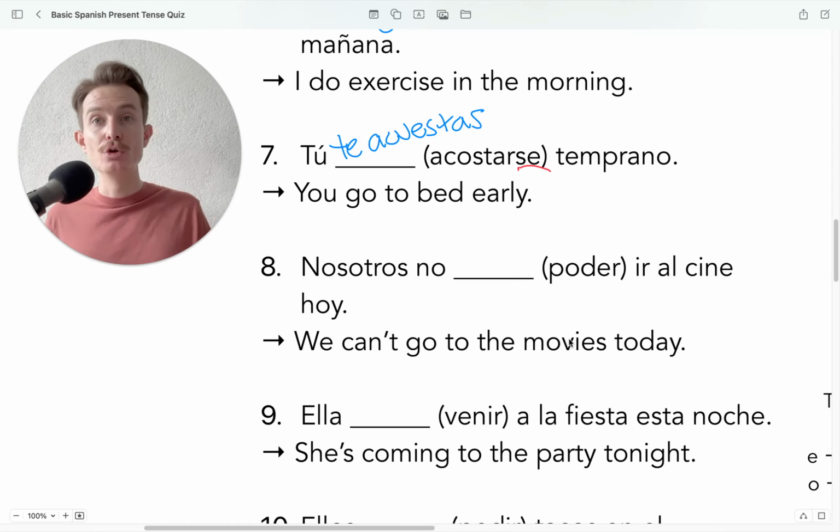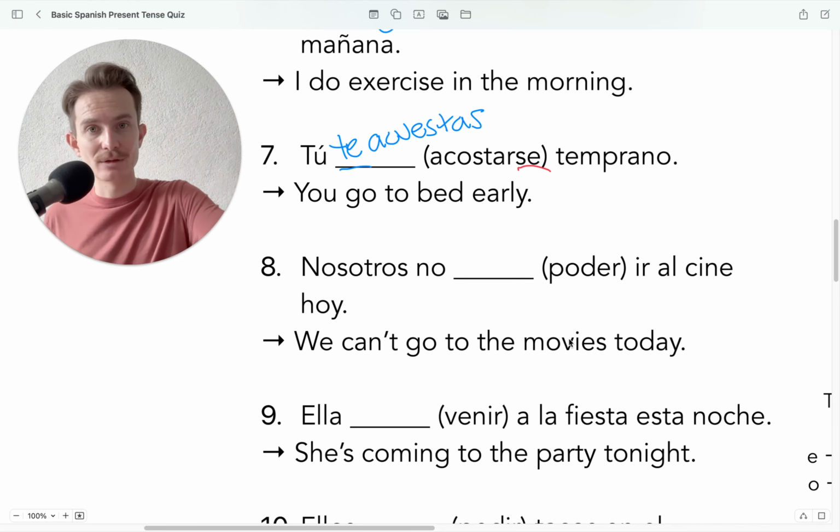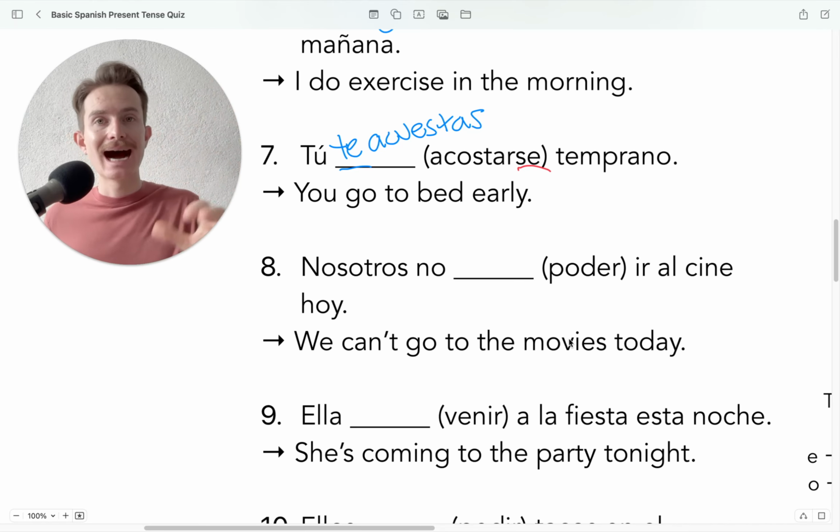Okay, so you go to bed early. So te is being used because we're talking about you. That's our reflexive pronoun. Remember, acostarse is something that we do to ourselves. I don't lay someone down. Acostar is also to lay down. I don't lay someone down, nor do I put them to bed. I'm doing that to myself.